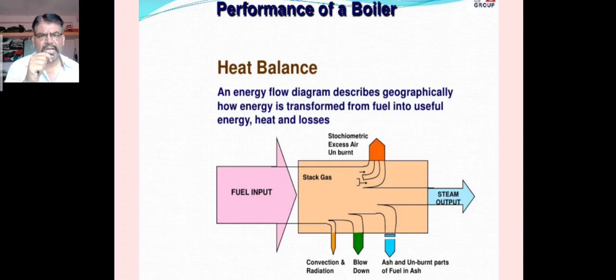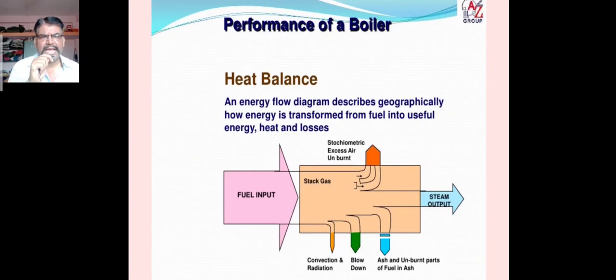What is a heat balance sheet? If any fuel is applied as input, then considering the different losses, we get the output. Then LHS is equal to RHS, and we get the heat balance sheet. An energy flow diagram describes graphically how energy is transferred from the fuel into useful energy.